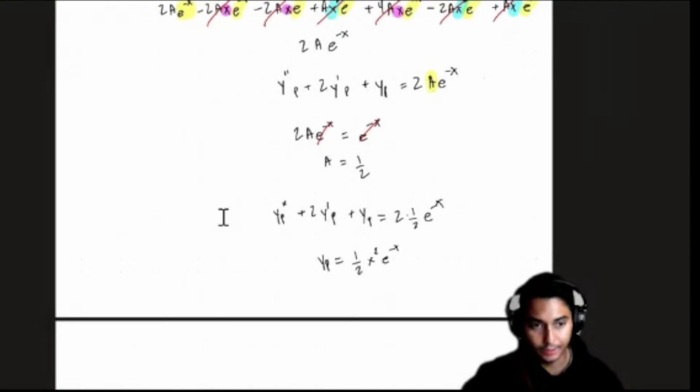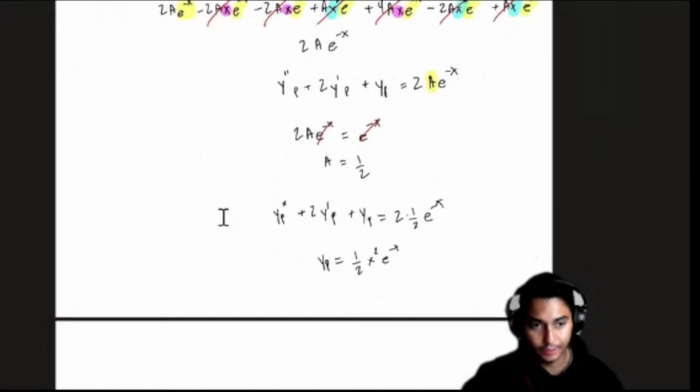And then that's yp equals 1/2 x squared e to the minus x. So next what we're going to do is plug that into a homogeneous expression, which was, remember, c1 plus c2x. So I'm going to just plug that in as my yp. So y equals yh plus yp, which was c1 plus c2x e to the minus x plus 1/2 x squared e to the minus x. And therefore we should be good here.